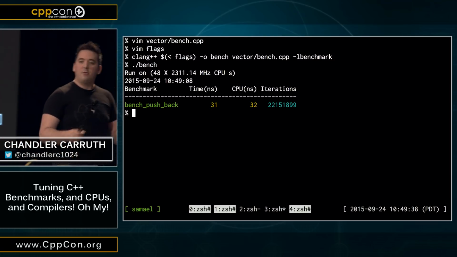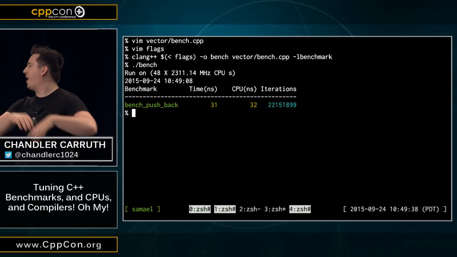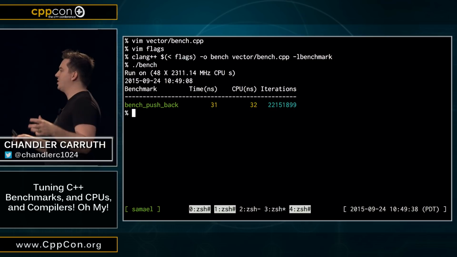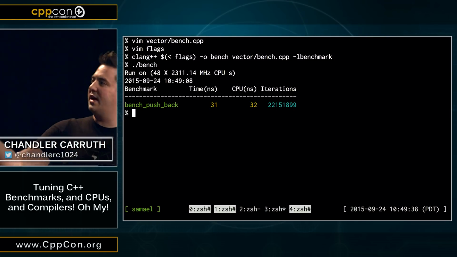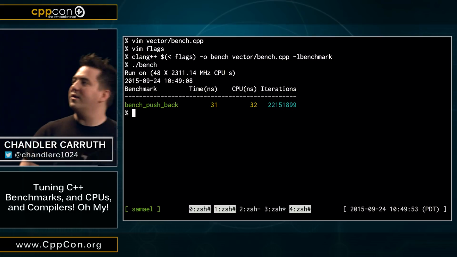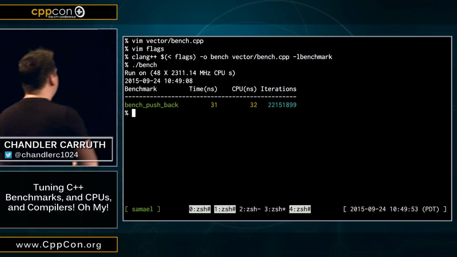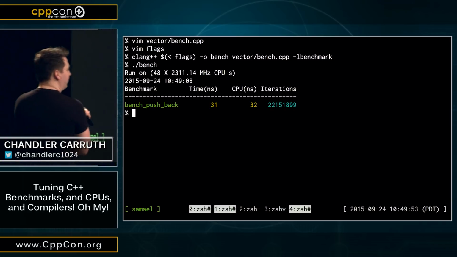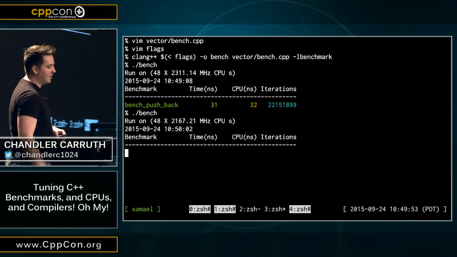And to try and get some of what Bryce talked about in his benchmark talk, this whole library has a pile of internal logic to essentially run just amazing numbers of iterations until it gets something reasonably stable. We've got this iterations column over here, right? So it ran, that's a big number, 22 million iterations in order to conclude that this operation takes 32 nanoseconds, okay?